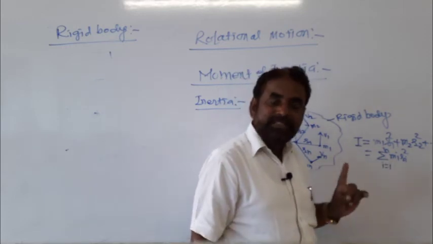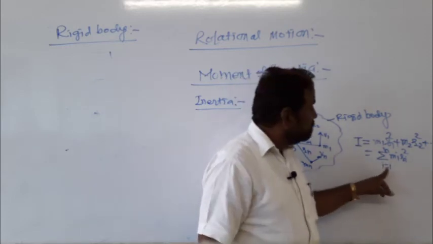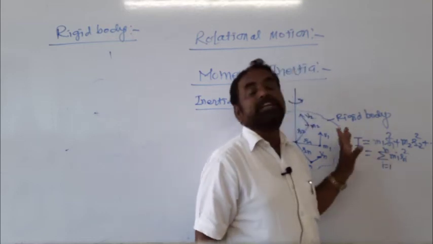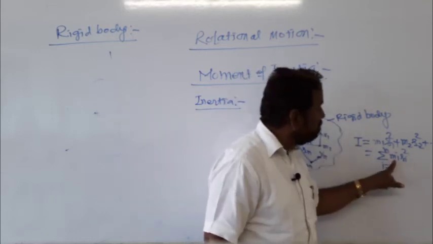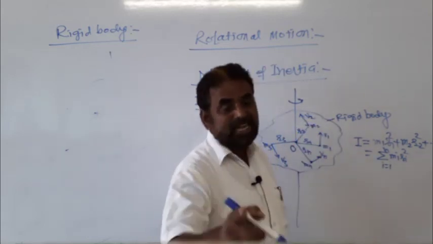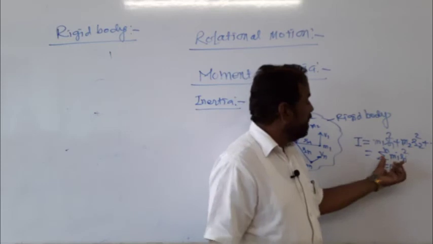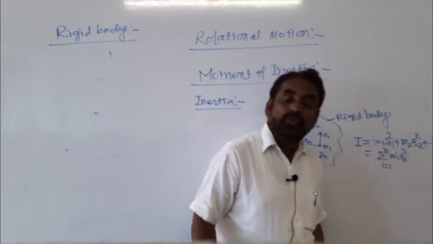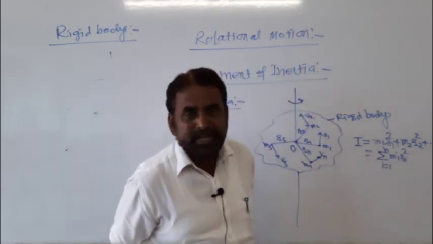What is the meaning of this? That is, from the first particle to the nth particle, the product of mass and square of the distance from the axis of rotation. So what is the definition of moment of inertia?